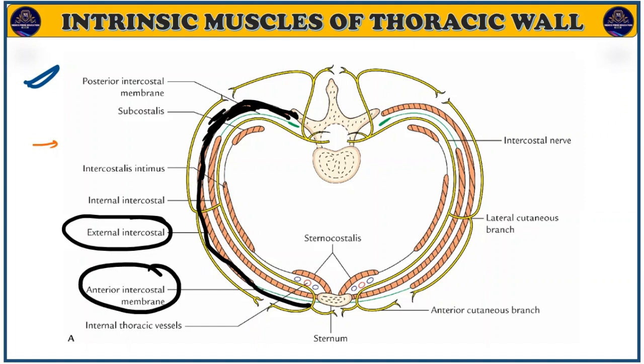There will also be a posterior intercostal membrane. This is the posterior intercostal membrane.